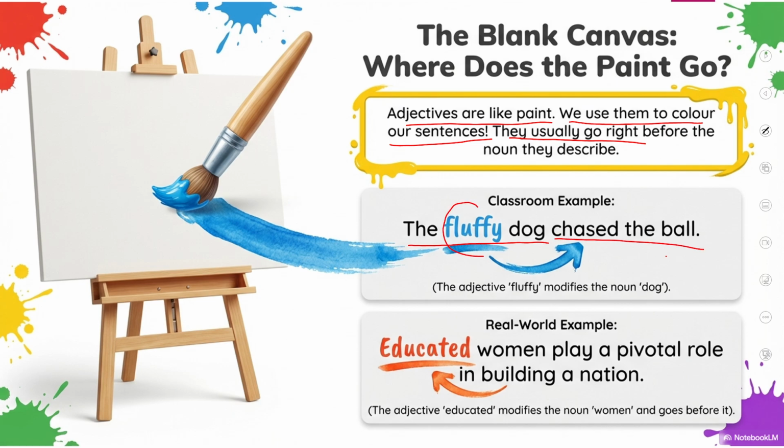Here the word fluffy is an adjective because it adds to the meaning of dog. Fluffy means soft. Then we have another example. Educated women play a pivotal role in building a nation. Here the word educated adds to the meaning of woman, which is a noun. It modifies the noun woman.